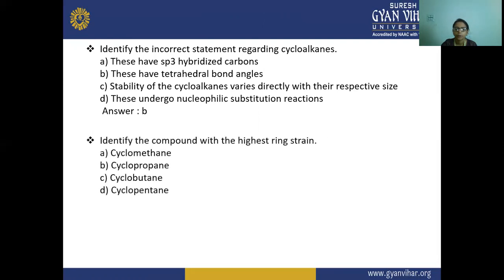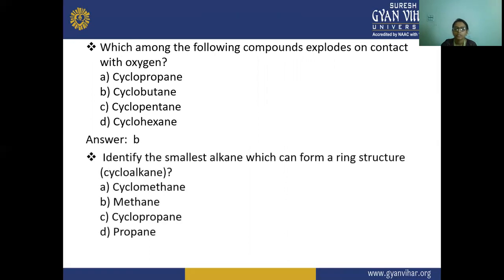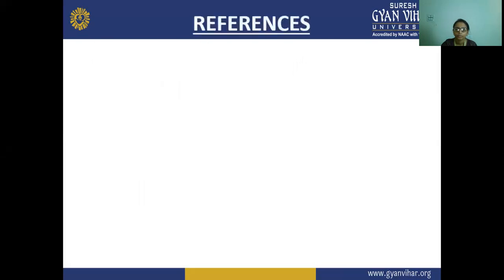Next, identify the compound with the highest ring strain, that is cyclopropane. Which among the following compounds explodes on contact with oxygen, that is cyclobutane. Identify the smallest alkane which can form a ring structure, that is cyclopropane.